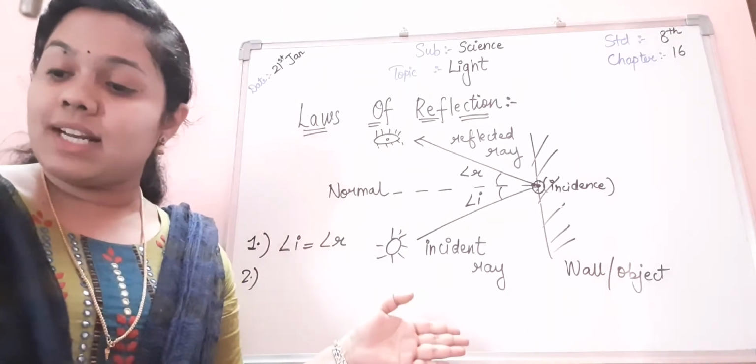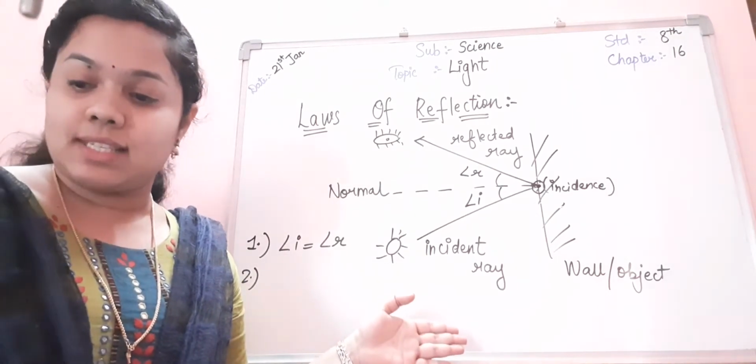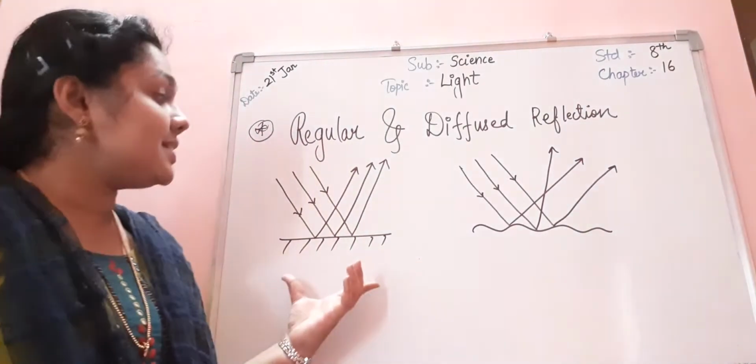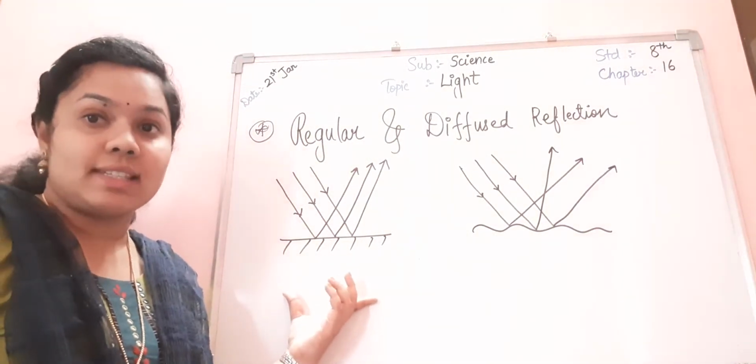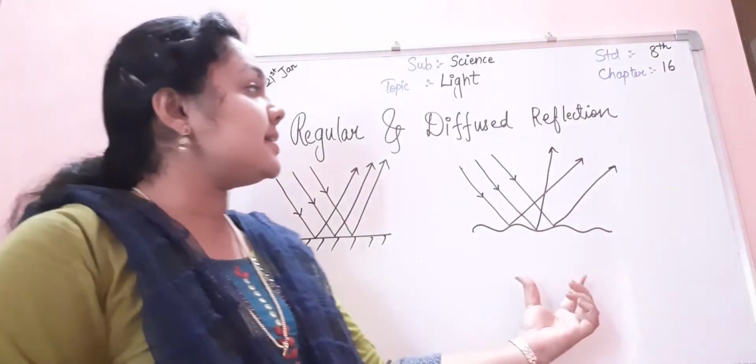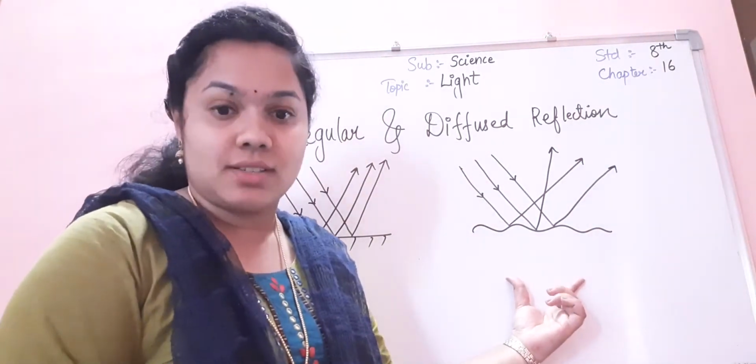Okay, now let's move to the second concept. Over here you can see two images. One is about regular reflection and another is about diffused reflection.